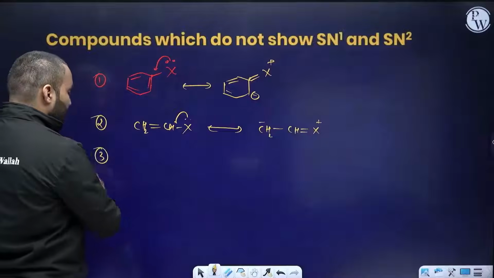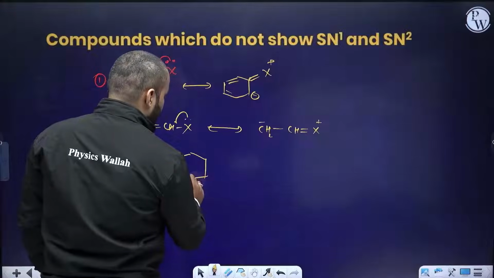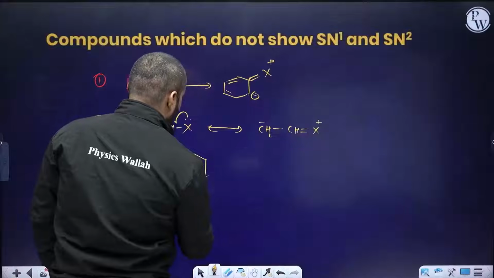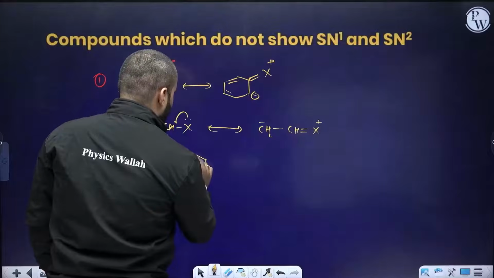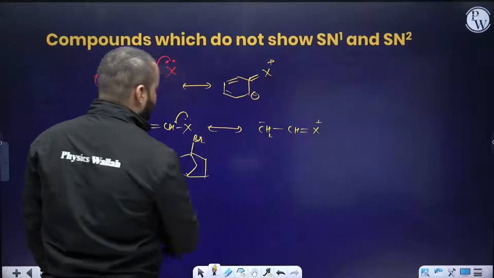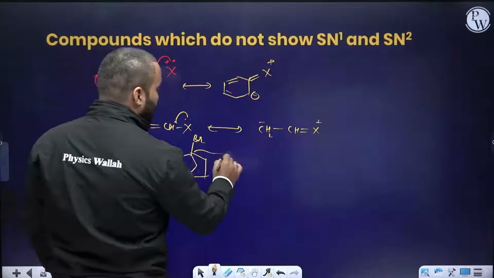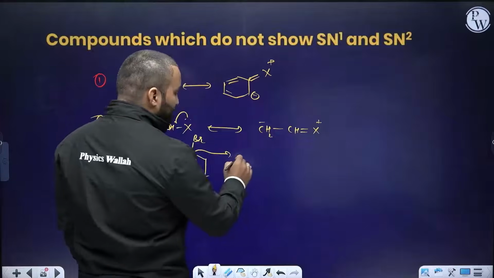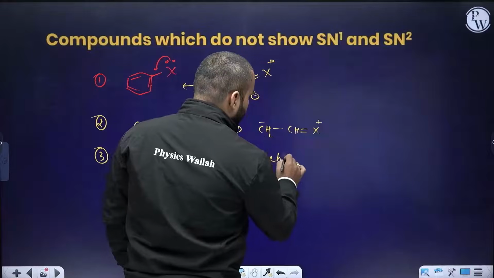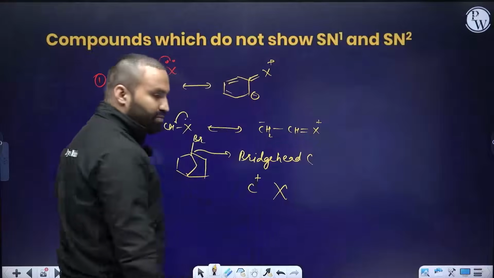The third one, cyclohexane, but with a substitution on position 1 and 4, positions 1, 2, 3, 4. Suppose there is a Br or halogen present here. So here also you cannot do any sort of substitution because this carbon is very hindered, and is known as a bridgehead carbon. And creating a carbon positive on a bridgehead carbon is very difficult.